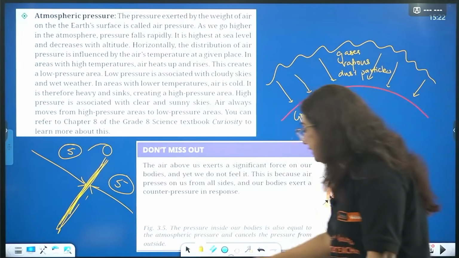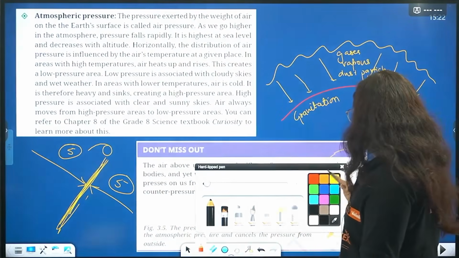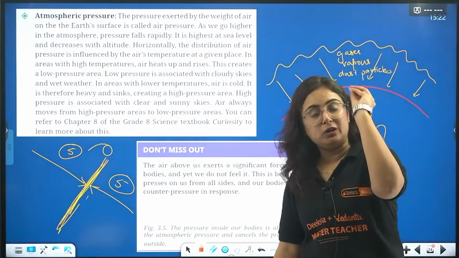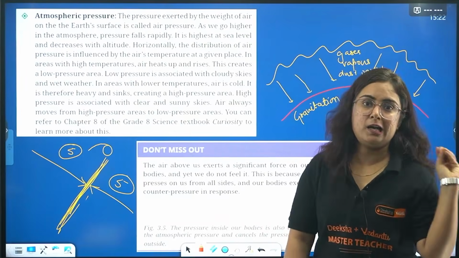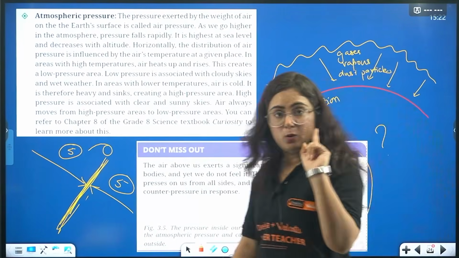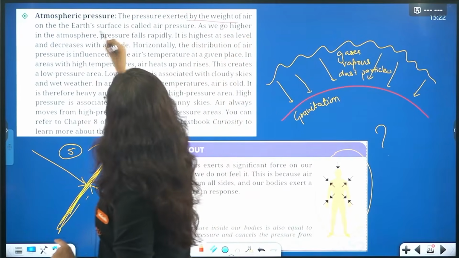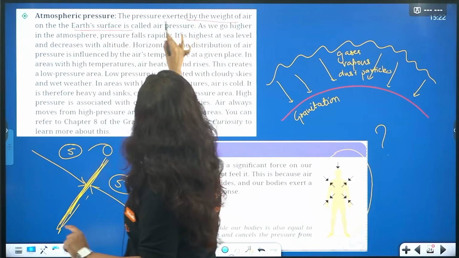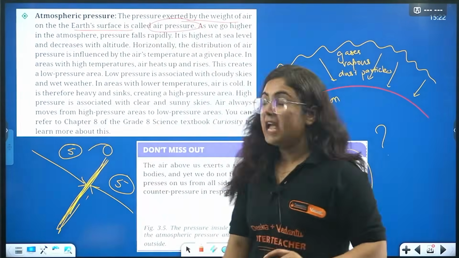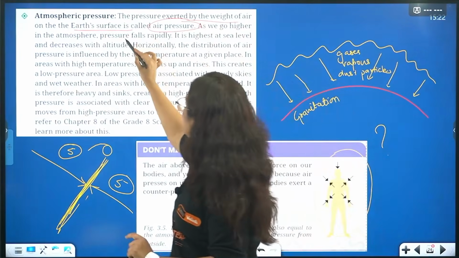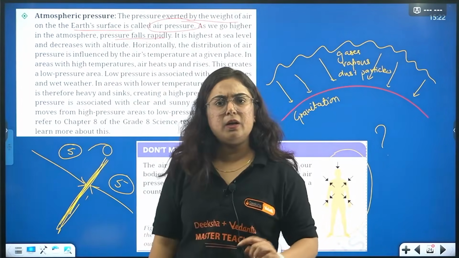But you know that atmospheric pressure creates an impact on our day-to-day weather and climatic conditions. Let's learn about them. Open the NCERT, read it nicely. The pressure exerted by the weight of air on the earth's surface is known as air pressure. As we go higher in the atmosphere, the pressure falls rapidly. Why?